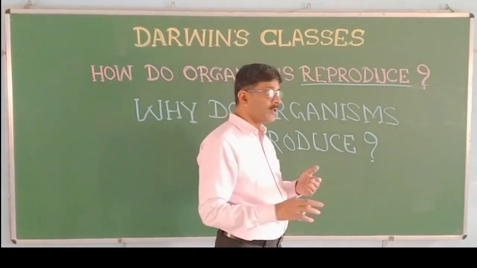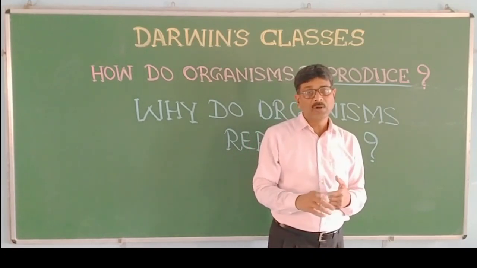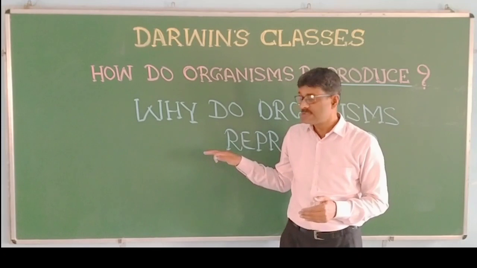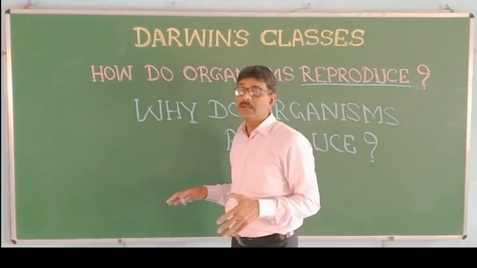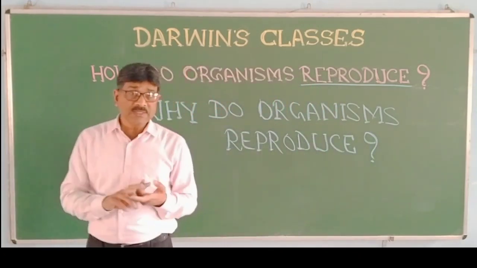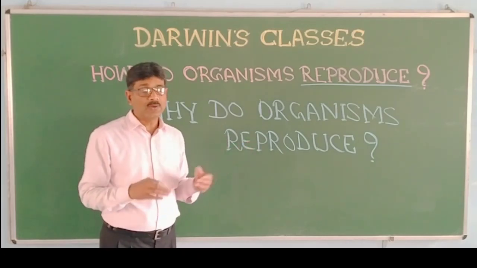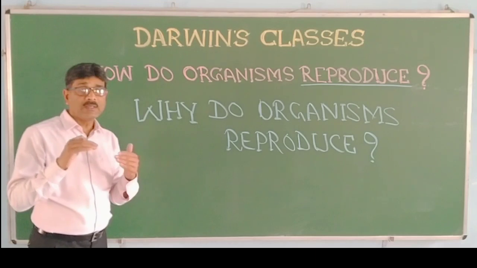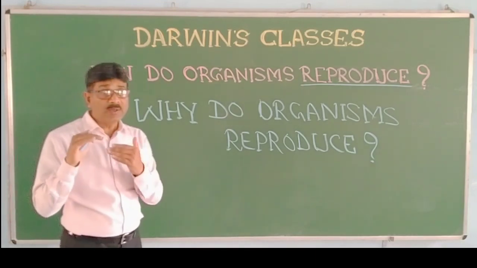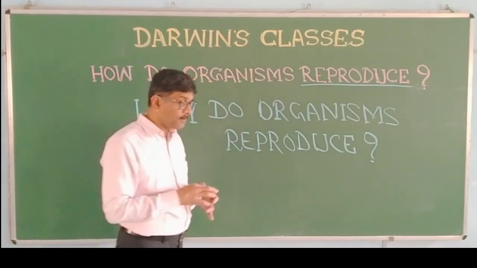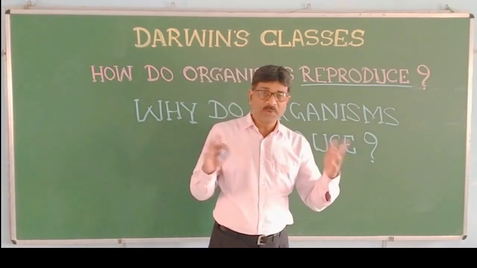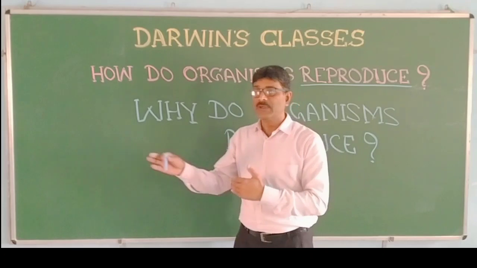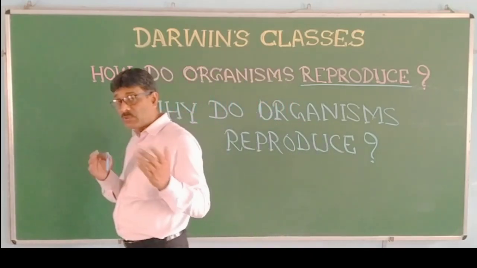Therefore, for replacing the organism which has died, it is essential to maintain the continuity of the race. It is not essential for any individual. It is essential for the continuity of the race, for maintaining the population. Otherwise, what will happen? Suppose a population is there and there is no reproduction. There is no further increase in the number of that particular species.